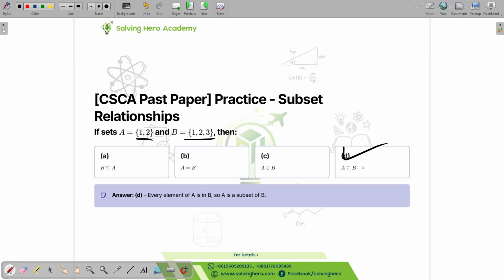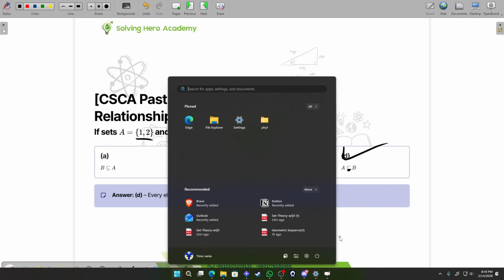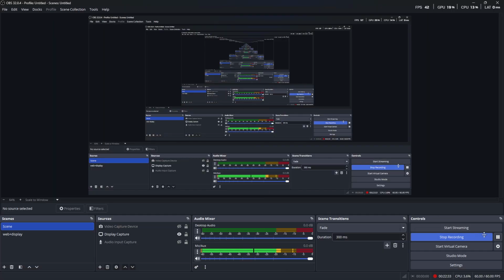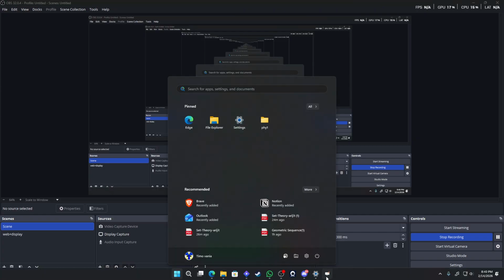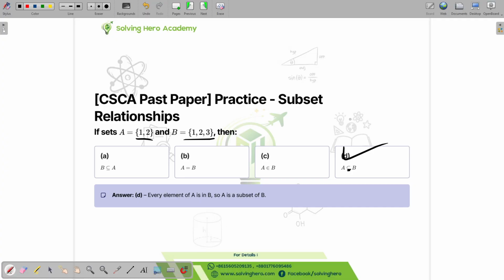They did not give, I think the equal sign will be missing here. Wait, let me make sure, so I'm not just spewing nonsense. Let me pause. Okay, so I was right. For a proper subset, it has to be this sign, and for a normal subset, it has to be this one.